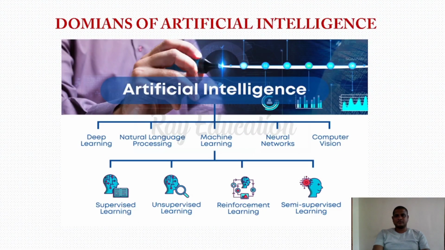Third one, domains of AI. These are the simple domains. What are the domains? Deep learning, natural language processing, machine learning, neural network, and computer vision. In machine learning, there are three parts: supervised learning, unsupervised learning, reinforcement learning, and semi-supervised learning. These are the domains of artificial intelligence. Now we are going to see them one by one in a deeper manner.